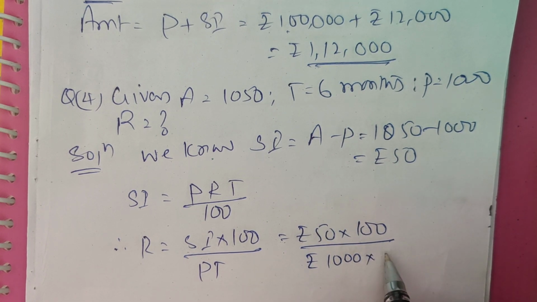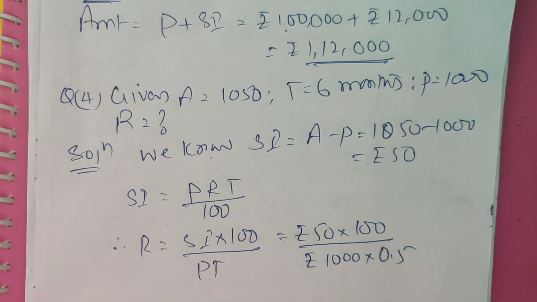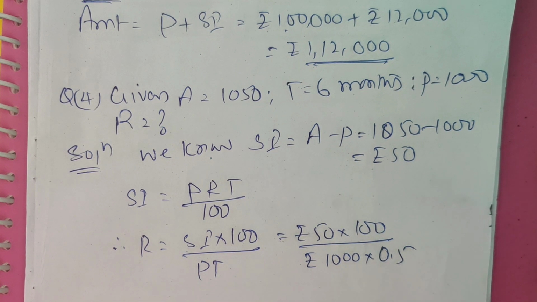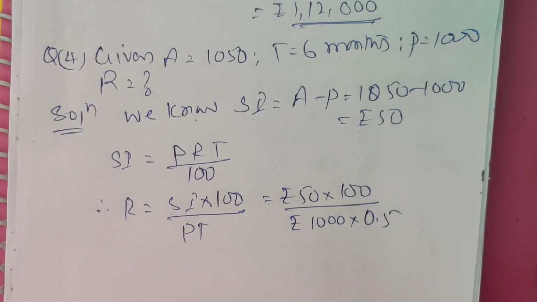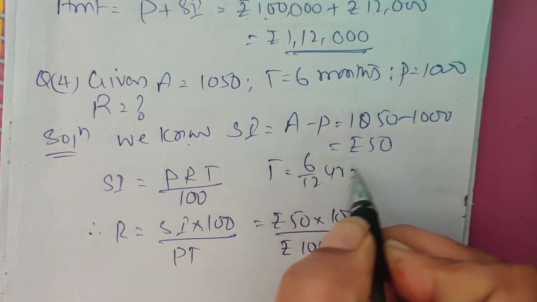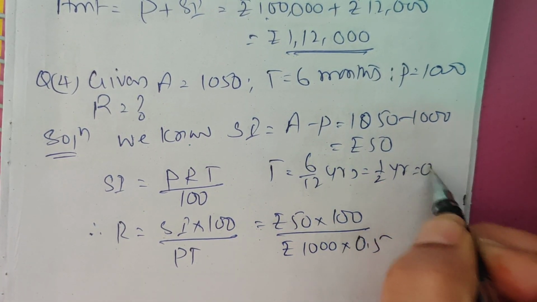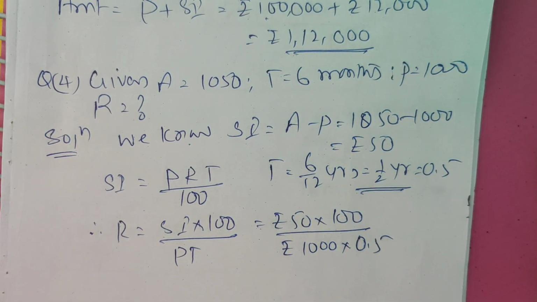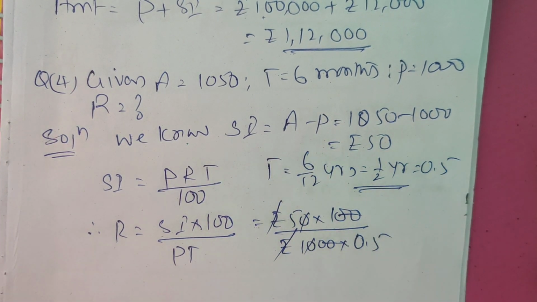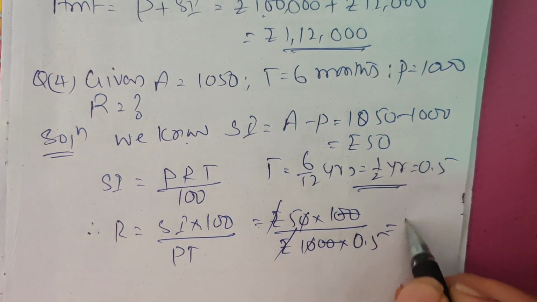Time is 6 months, T is equal to 6 by 12 years, which is 1 by 2 year, that is 0.5. Rupees cancel, 2 zeros cancel. So this is 5 divided by 0.5, which is 10%.